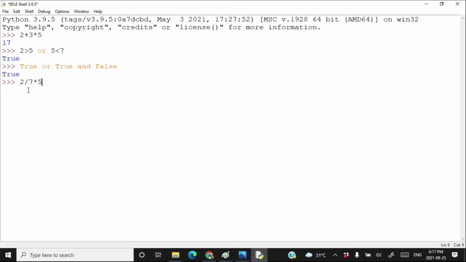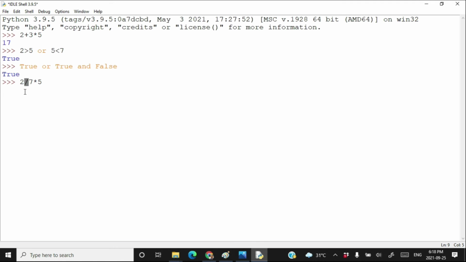Now look at this case. Here again both division and multiplication have the same precedence, so we will decide on the basis of associativity. Both operators are left to right associative, so the operator that does not have the same level of operation on its left will execute first. Here the multiplication has the same level of operation on its left, but the division does not.